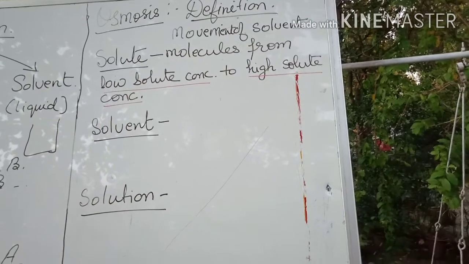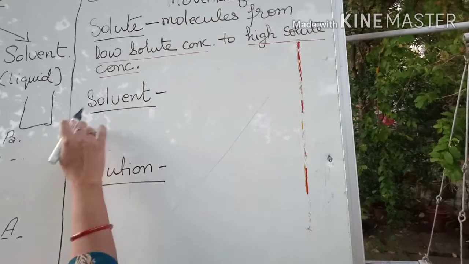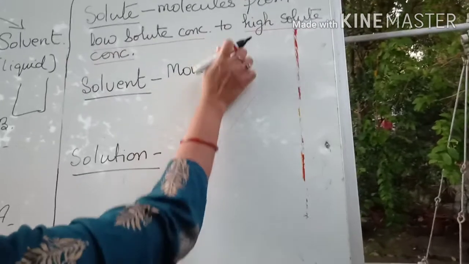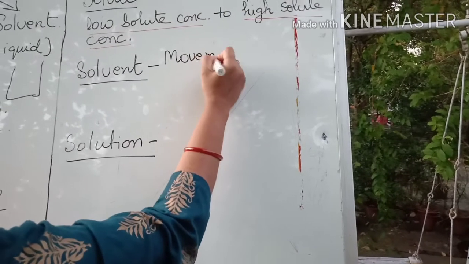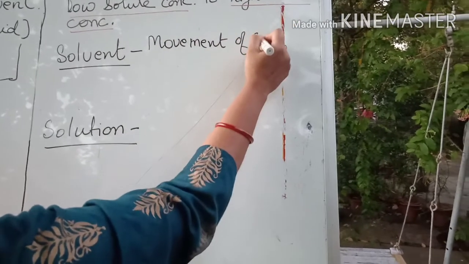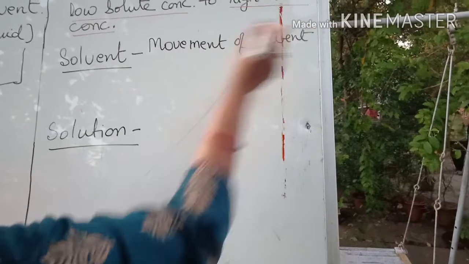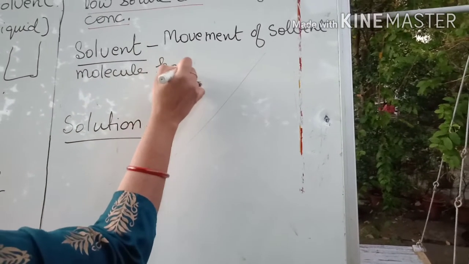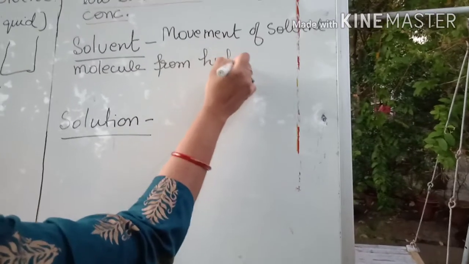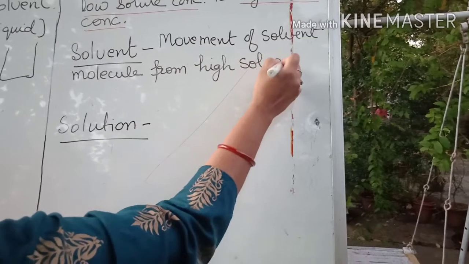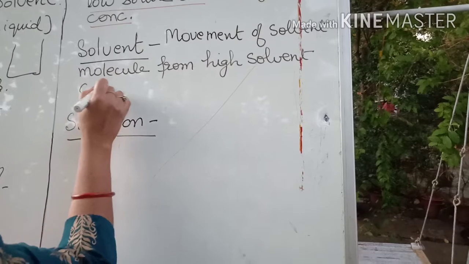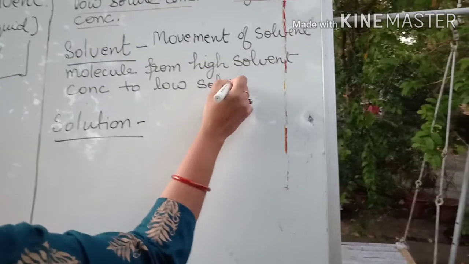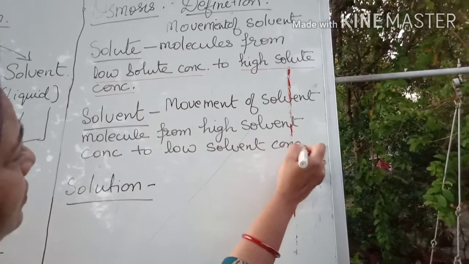Fine. Now if I am writing this same definition with respect to solvent, it is movement of solvent molecule from high solvent concentration to low solvent concentration.